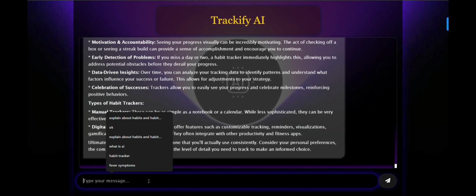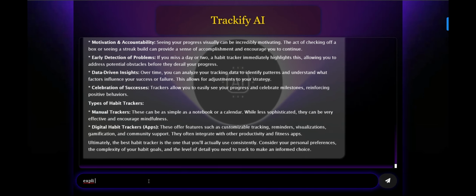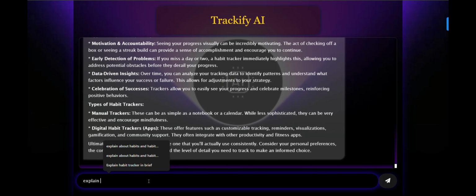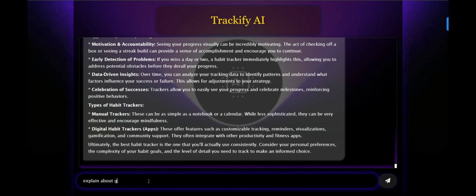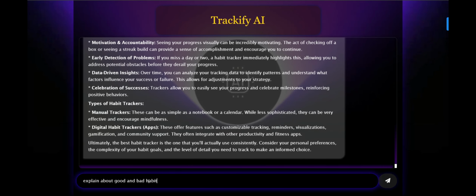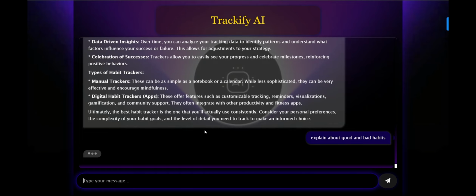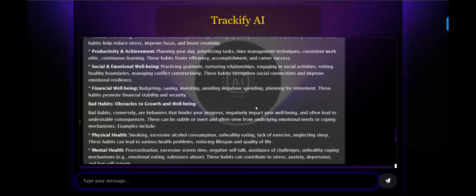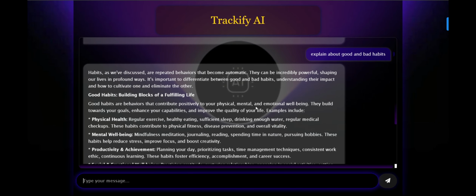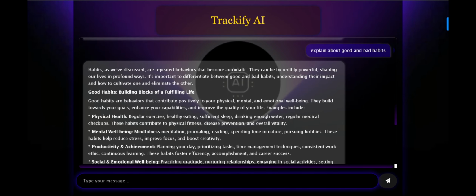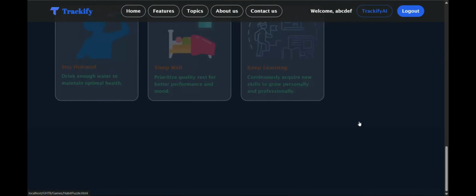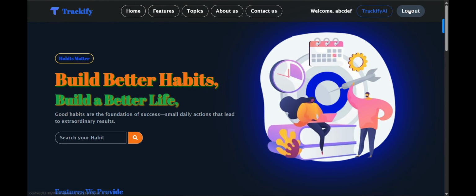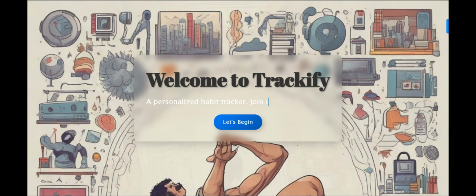Explain about good and bad habits. So this also gives me a response regarding good and bad habits. So this is basically the overall project, and after clicking on logout the session will be ended, and thank you.